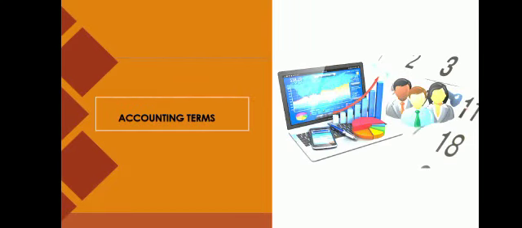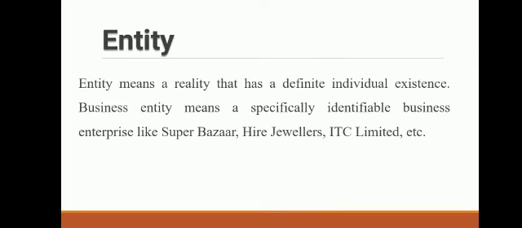Now dear students, we will try to understand different accounting terms in brief. First one is entity. What is entity? So entity means a reality that has a definite individual existence. Business entity means a specifically identifiable business enterprise. So, Bank of Baroda is one entity, LIC of India is one entity, any business unit is an entity. ITC Limited, Super Bazaar, Big Bazaar, McDonald's, these all are examples of entity.